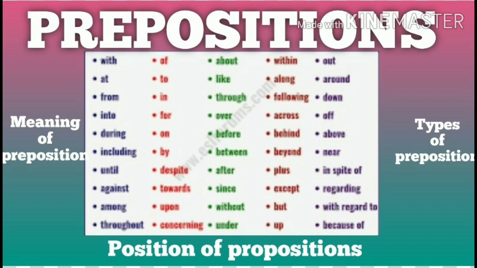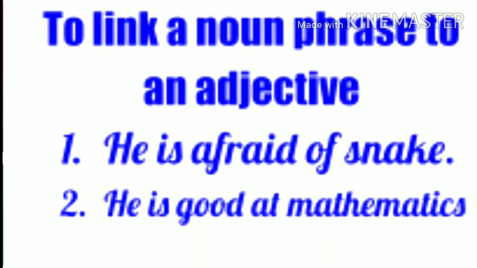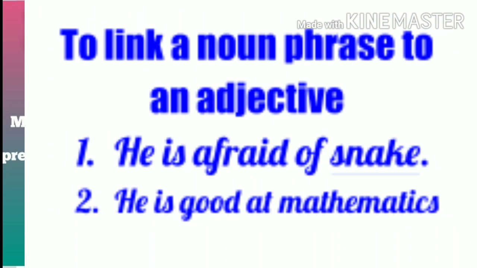Usually, students, preposition is used before noun phrase and it connects the noun phrase with other words. Preposition is used to link a noun phrase to another noun phrase. Pour some oil into the bottle. Keep your book in the bag. Preposition is used to link a noun phrase to an adjective. He is afraid of snakes. He is good at mathematics.